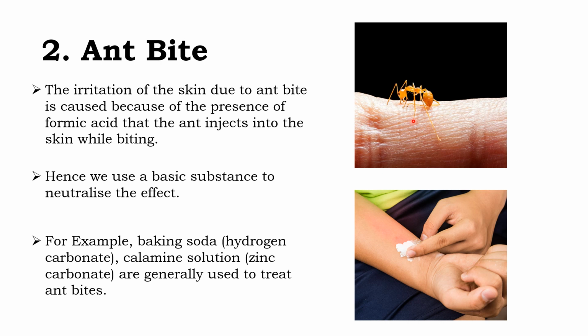Formic acid. It injects some formic acid into our body, and that formic acid irritates our body. The irritation of the skin due to an ant bite is caused by the presence of formic acid that the ant injects into the skin while biting.